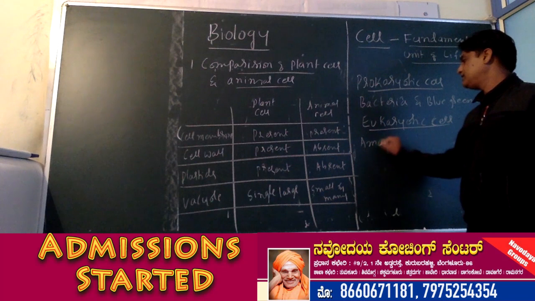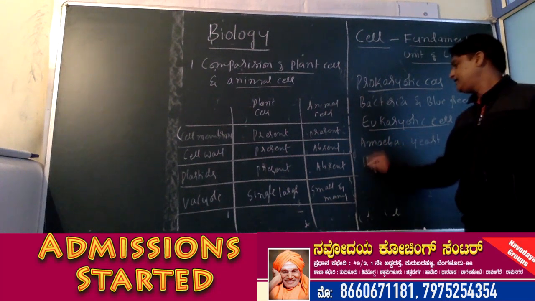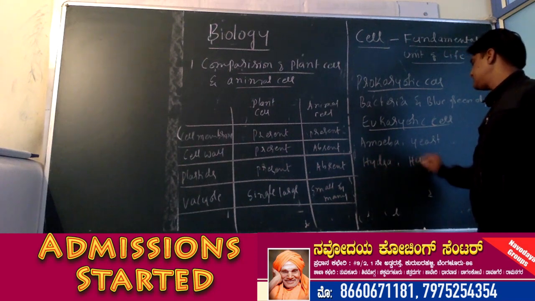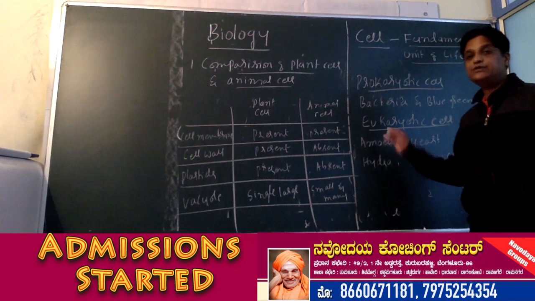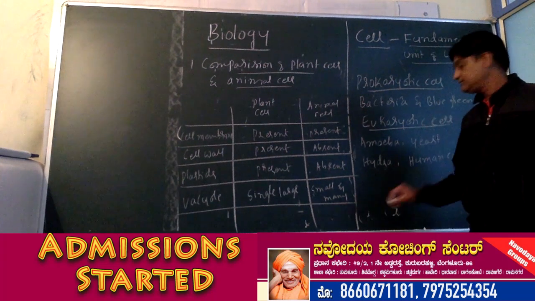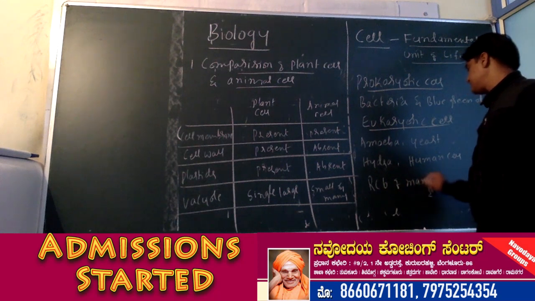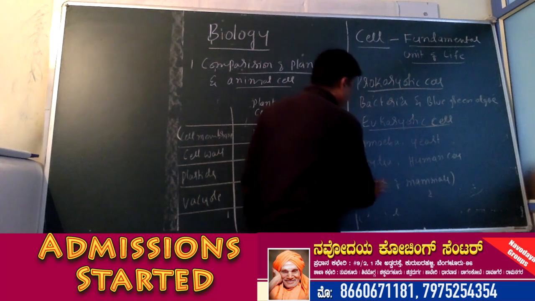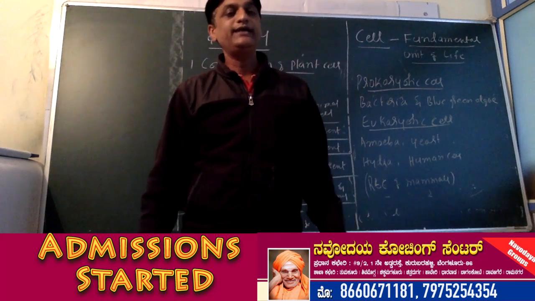Example, amoeba, yeast, hydra, then human cells. They are all examples for eukaryotic cell, except one, that is RBC of mammals. So except RBC of mammals, remaining all cells are eukaryotic cells.